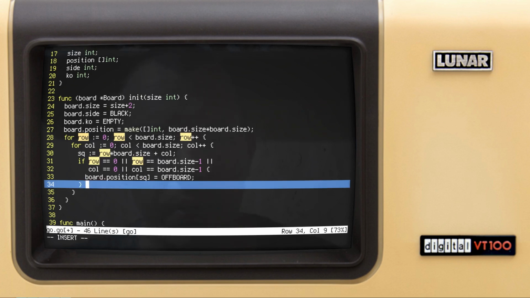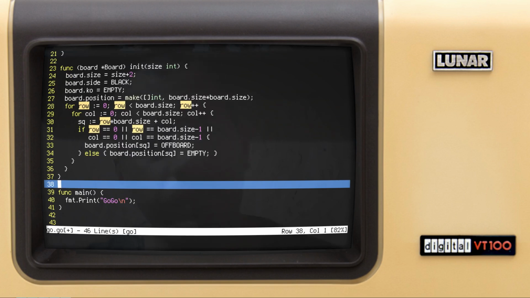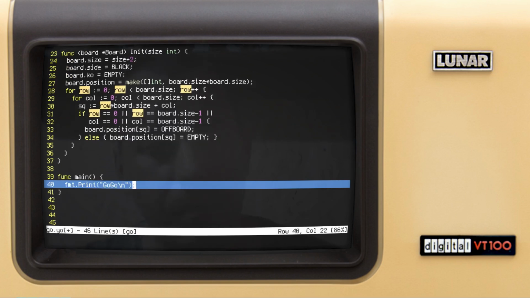And otherwise, so else, although this is not needed because it's already zeros there, but just to make it explicit, we say board position indexed by the square is equal to empty. So the rest we do initialize with empty values.